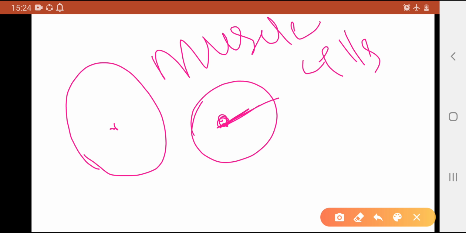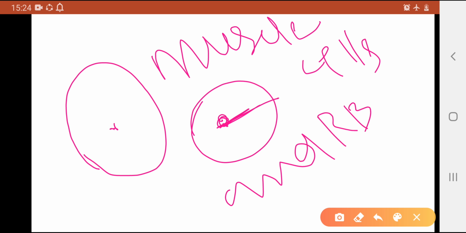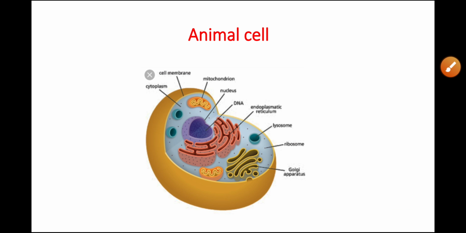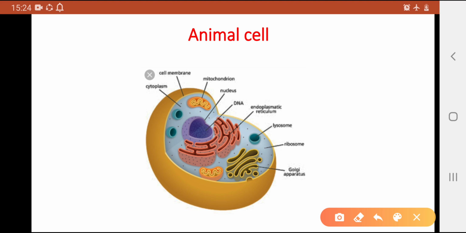Muscle cells and RBCs do not contain a nucleus, meaning the nucleus is absent. I hope this is clear to you. They are without nucleus. If we are talking about the general animal cell, the cell membrane is also called the plasma membrane.